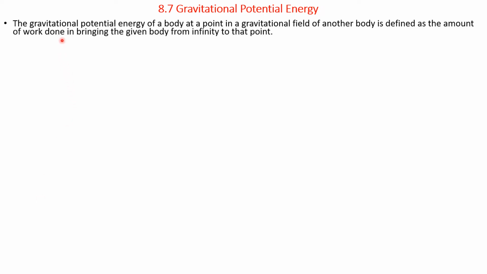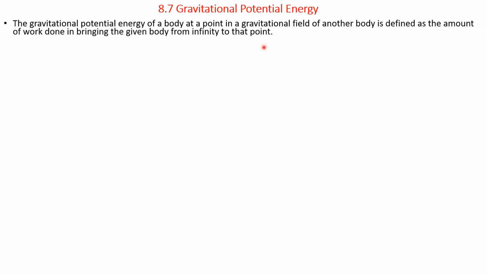Hence, the gravitational potential energy of a body at a given point in a gravitational field of another body is defined as the amount of work done in bringing the given body from infinity to that point. Please note, the potential energy of a body is in the gravitational field of another body.